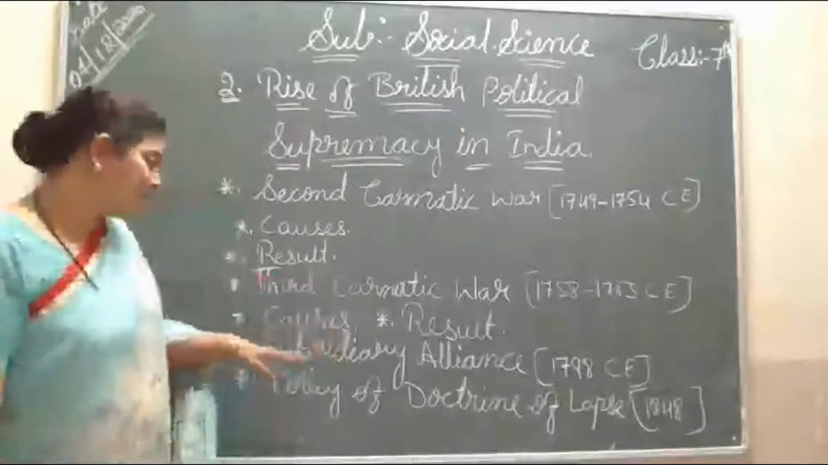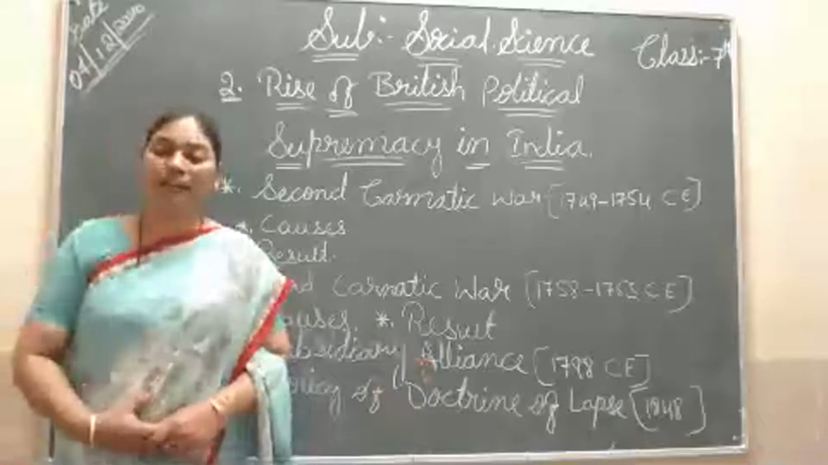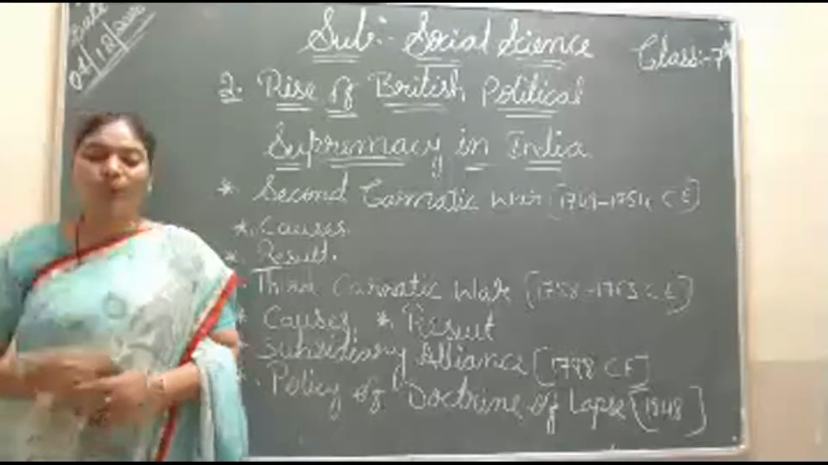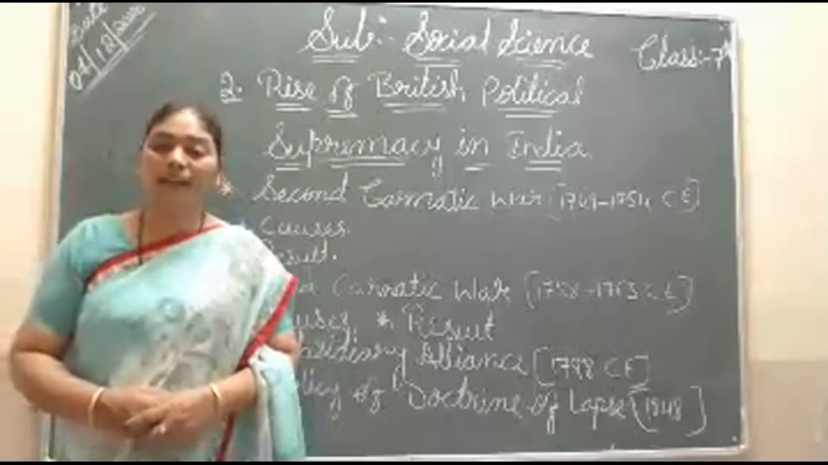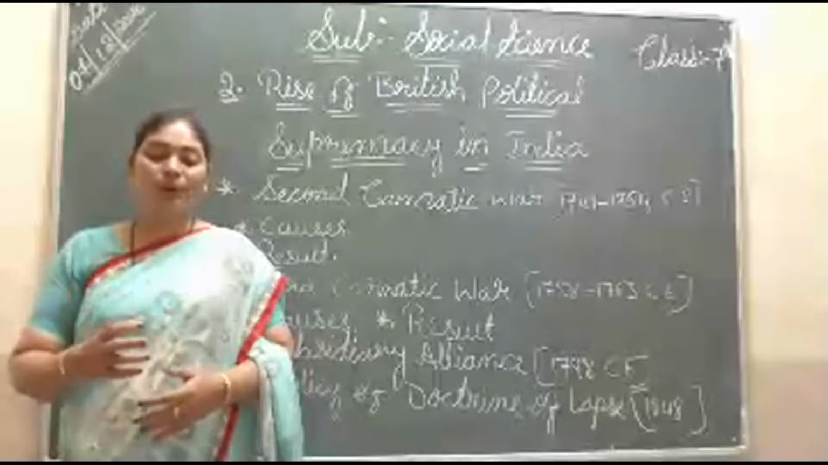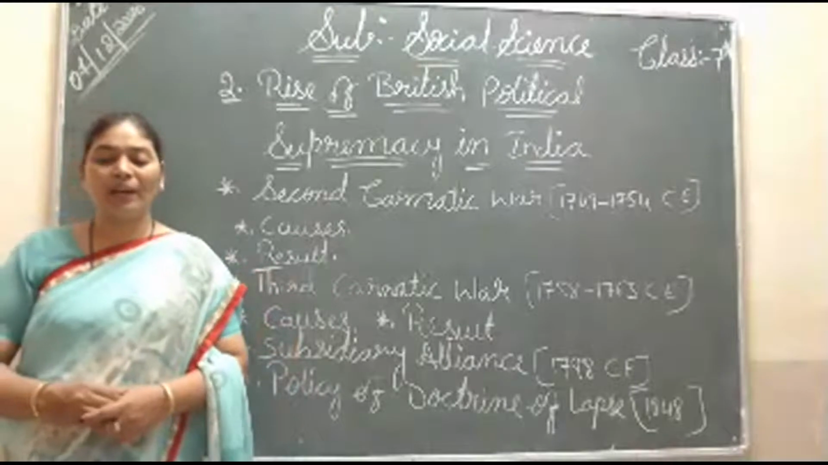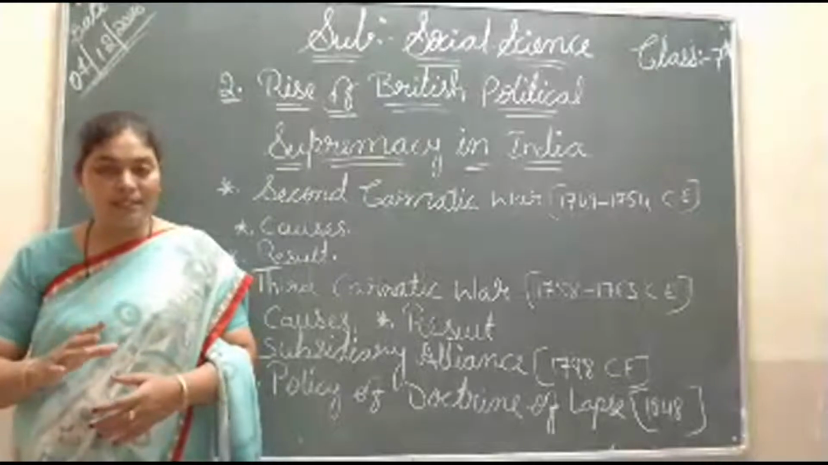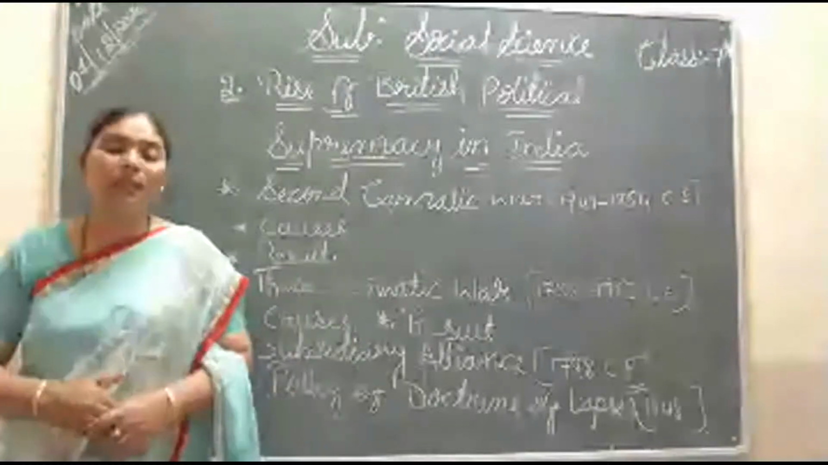Subsidiary alliances, 1798. In 1798 the English governor introduced the subsidiary alliances policy. This policy was an important measure that led to the expansion of the British Empire in India and to control over Indian politics. By this policy they enlarged the empire in India, and they wanted to control the whole of India.